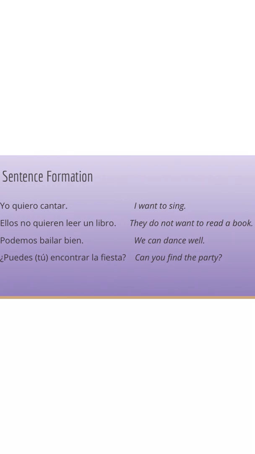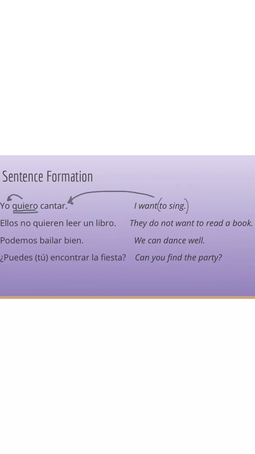All right, my first sentence, yo quiero cantar, right? Or I want, here I have my verb to want, and that is conjugated to match yo. But if you notice in English, I even say to sing. And there I have it. I'm going to keep it in my infinitive form. I want to sing.